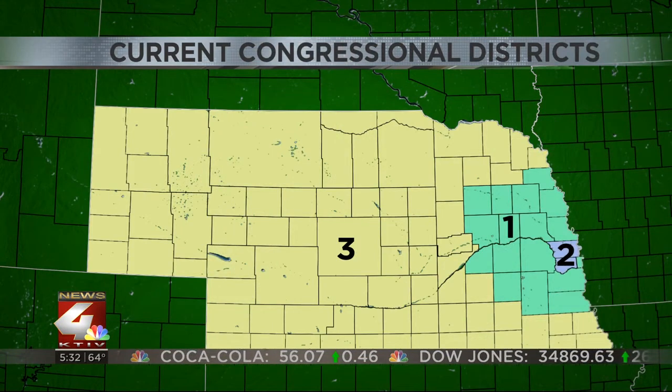Here's how Nebraska's congressional boundaries look right now. This map was approved after the 2010 census. District 2 represents Omaha. District 1 is the suburbs around Omaha and also includes Lincoln and Norfolk. District 3 covers the rest of the state, including South Sioux City. Rules dictate that boundaries must follow county lines whenever practicable and result in districts that are compact and contiguous.